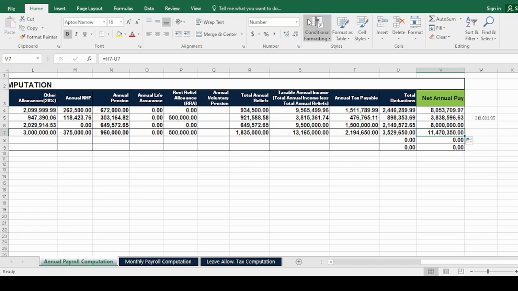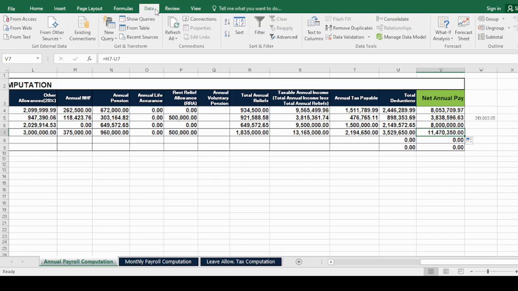cell, and then you go to the data option, the data tab up here, and next you go to the what if analysis. You click on goal seek. So what this is going to do for us is, once you've agreed, take for instance you agreed, what can we use now? Let's use 30 million was what was agreed, 30 million net annual pay for the employee.